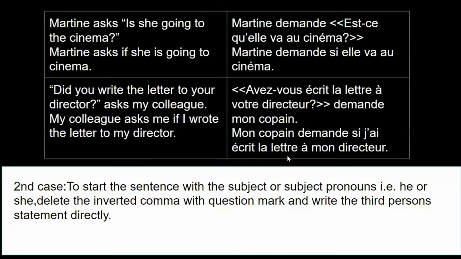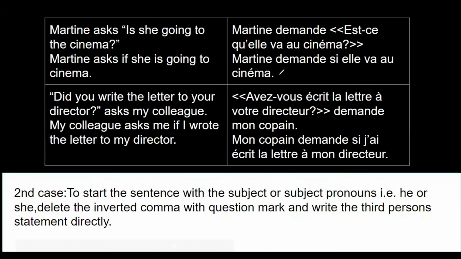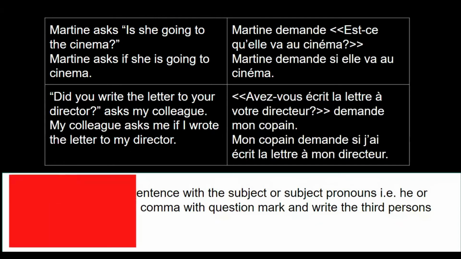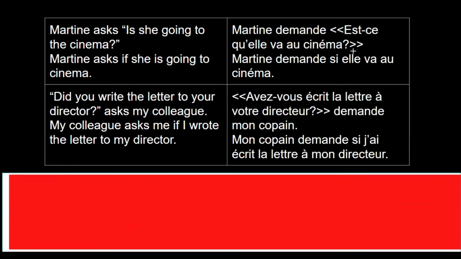Okay, so the first example is: Martin asked, is she going to the cinema? Martin is asking whether she is going to the cinema. So in English it would be: Martin asks if she is going to the cinema. So "Martin demande, est-ce qu'elle va au cinéma?" So as always, "Martin demande" will remain the same.